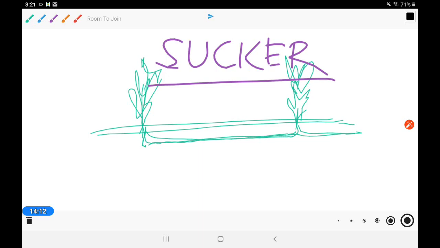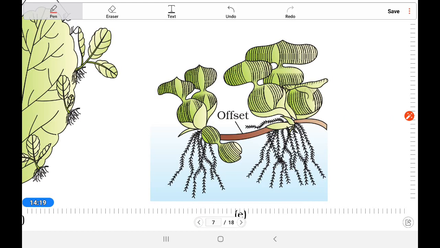The fourth one is known as an offset, which is there in your book. Look here, this offset is just like a runner, it also goes horizontally but not above the ground, it is on water. That is the only difference. So this is the fourth type, the offset.